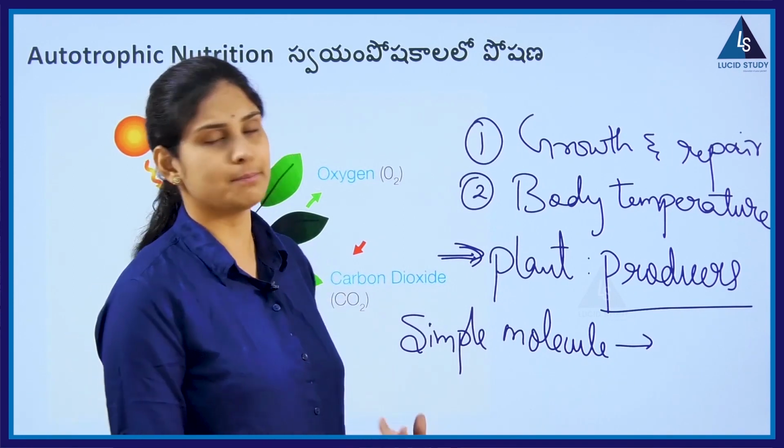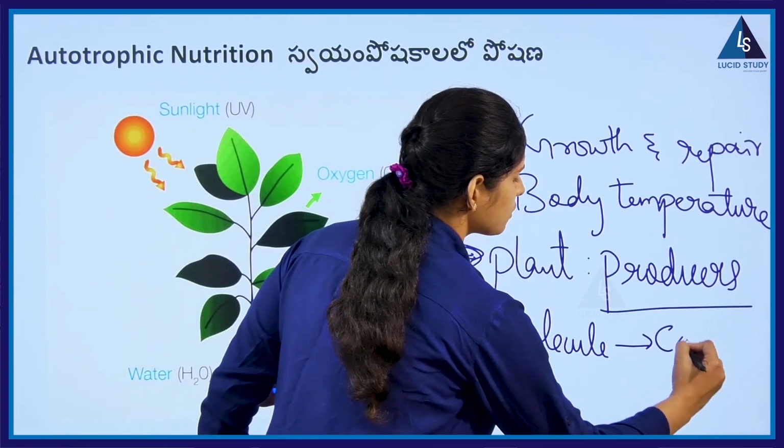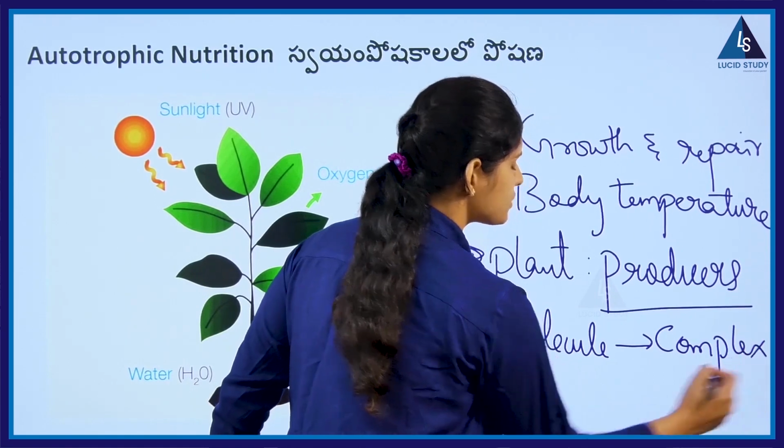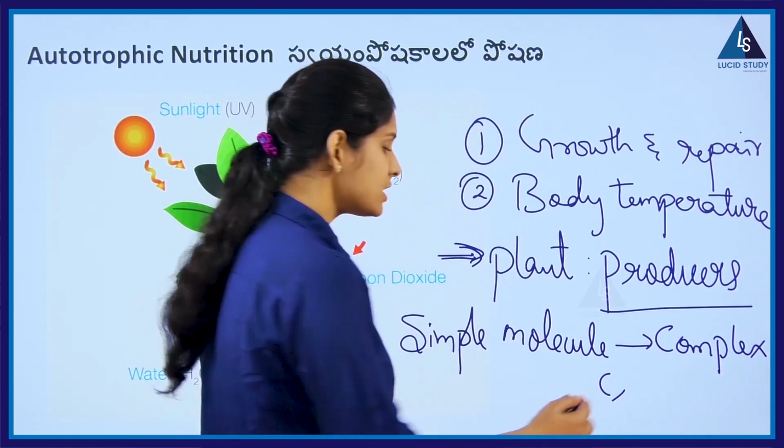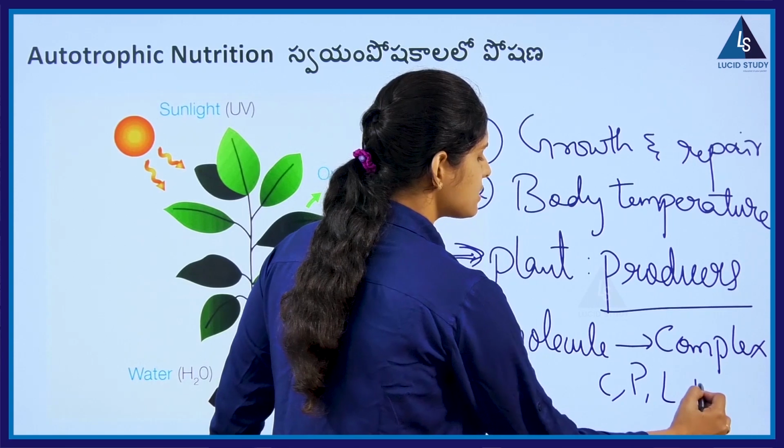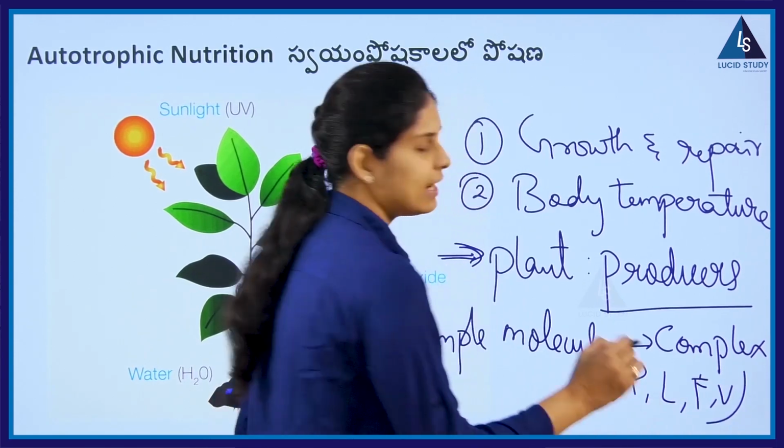We can also call these complex compounds: carbohydrates, proteins, lipids, fats, vitamins and so on.